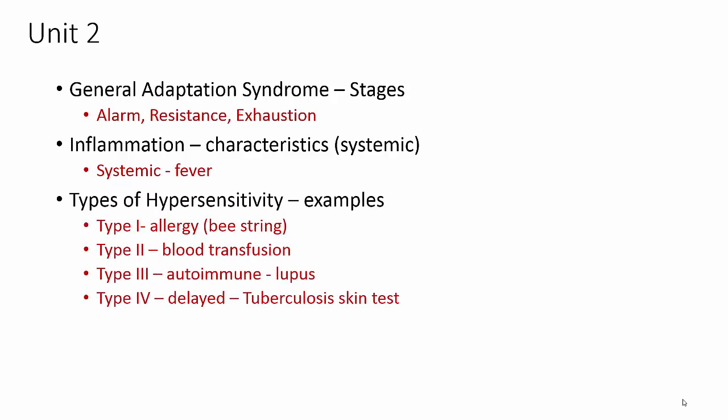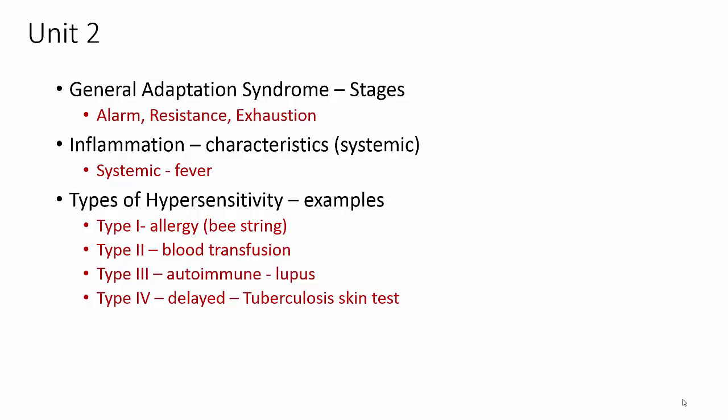Also, there's types of hypersensitivity we need to look at here. With hypersensitivity, there's 4 types. Type 1 is like an allergy. This would be like a bee sting. Of course, there's a typo there, but it's a bee sting. A lot of times with a type 1 allergy, it could cause you to go into anaphylactic shock. Type 2 is caused by blood transfusion incompatibility, meaning you have like your type B and you got type A blood. That's the type of hypersensitivity that you would be exposed to.